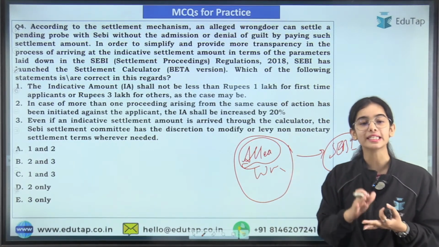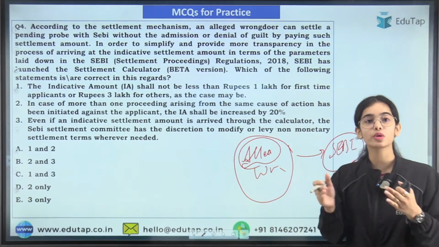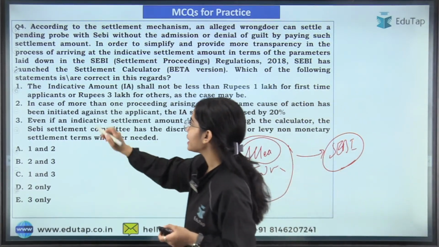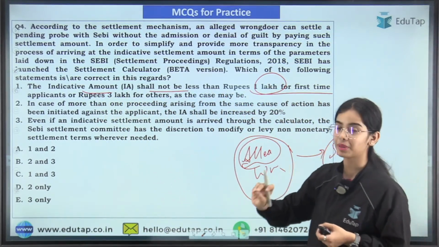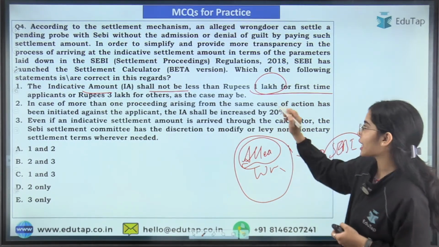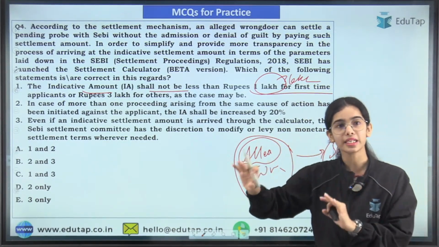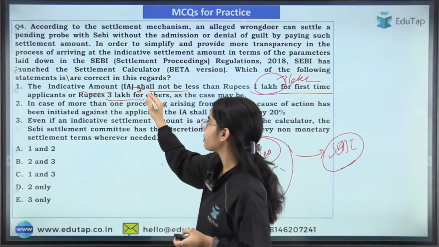Now it has been said that SEBI is going to launch a settlement calculator. The beta version of the settlement calculator has already been released. The indicative amount shall not be less than 3 lakh rupees for first time applicants, that is, the first time alleged wrongdoer. For others, the second time or third time applicants, the minimum indicative amount should be 7 lakh.